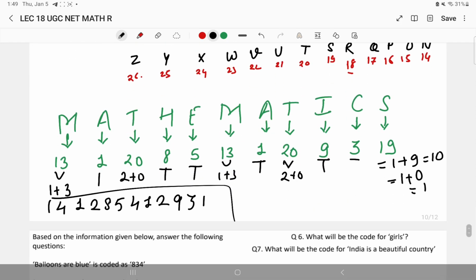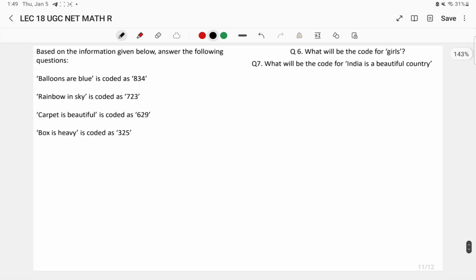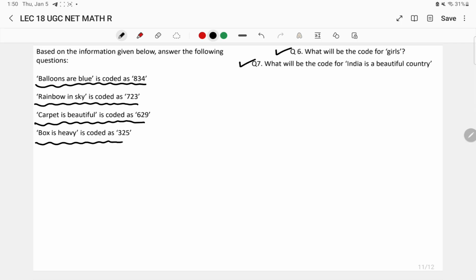Okay, so I have given you a question over here. Try to solve this question at home, and after solving this, try to give the answer in the comment section and let me know that you have understood this particular topic. Now look here, what I have given. Balloons are blue is coded as 834. Rainbow in sky is coded as 723. Carpet is beautiful is coded as 629, and box is heavy is coded as 325.